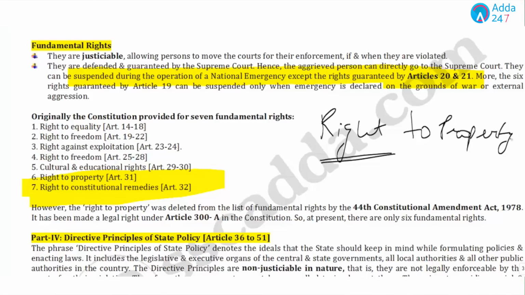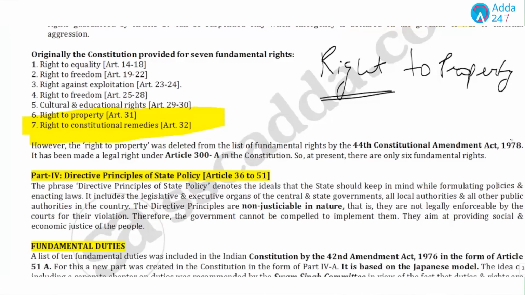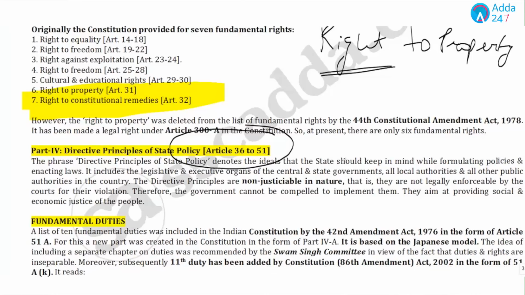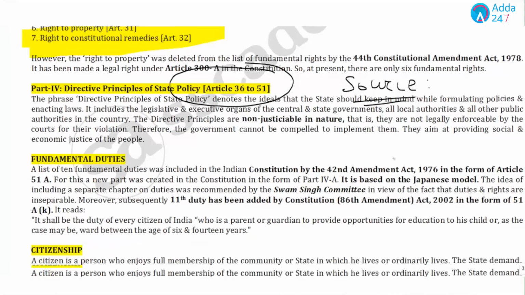Next, you have to remember the directive principles of state policy. What could be the important portion here? The important portion could be the article numbers, that is Articles 36 to 51, or from where we have taken the DPSPs, the directive principles of state policy.